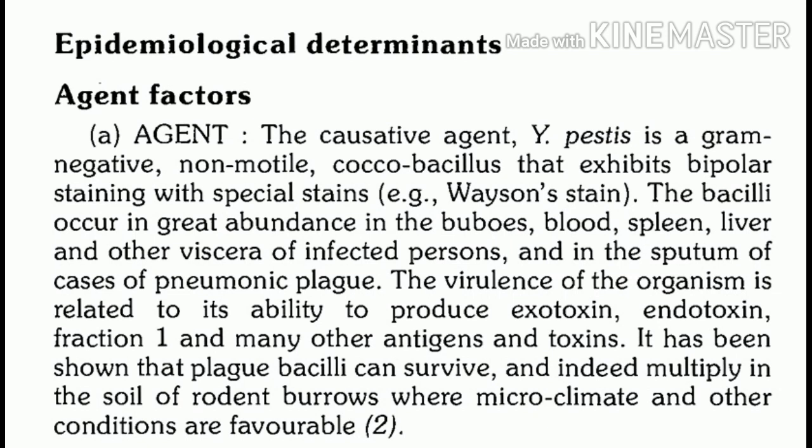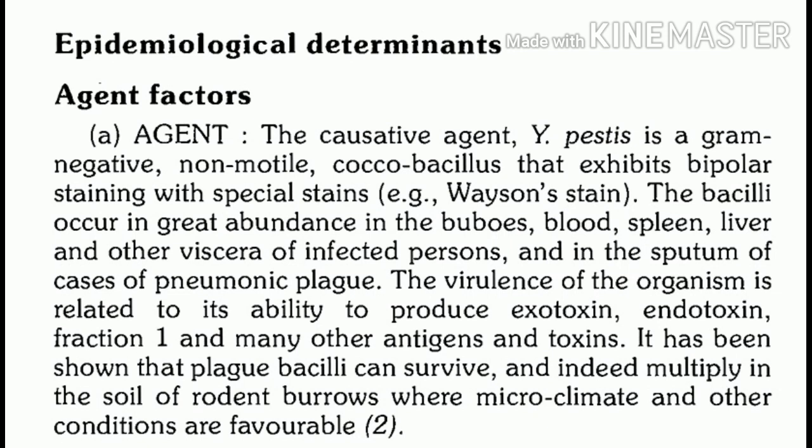Now where can we find these bacilli? These bacilli are found in large numbers in buboes. Now what is the meaning of buboes? Buboes means enlarged or tender lymph nodes. So in buboes we can find these, plus Yersinia can be present in blood.